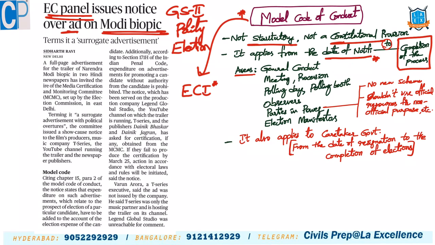Completion of the process includes the counting of the votes. So the Model Code of Conduct applies from the date of notification till the date of the completion of the process. Then on what areas does this MCC apply? On the general conduct, on meetings and processions, on the polling day and polling booth, how to behave, and on observers, election observers, and parties in power, election manifestos. On all these areas MCC applies.